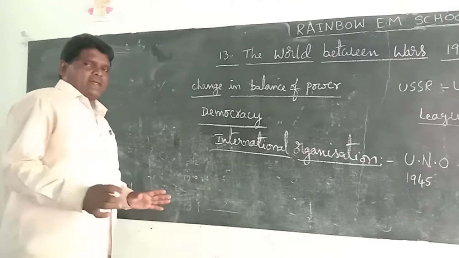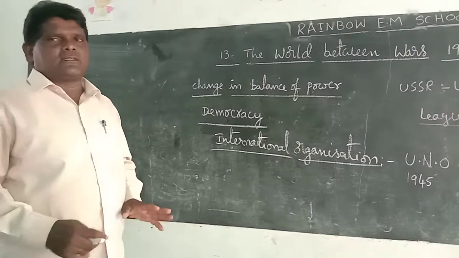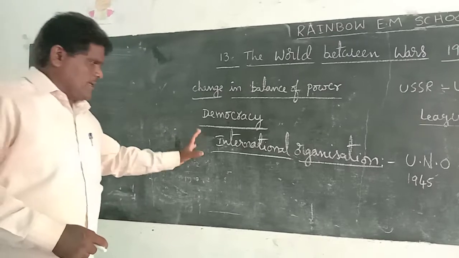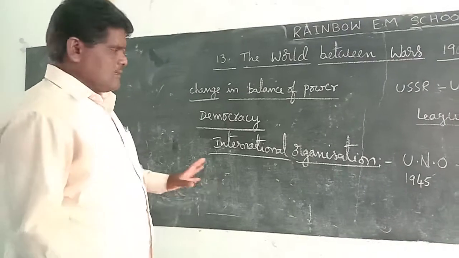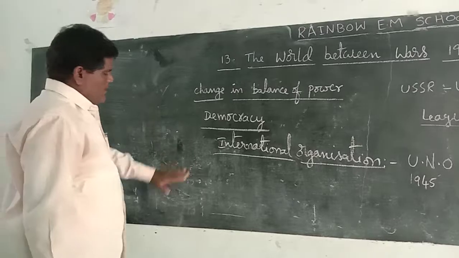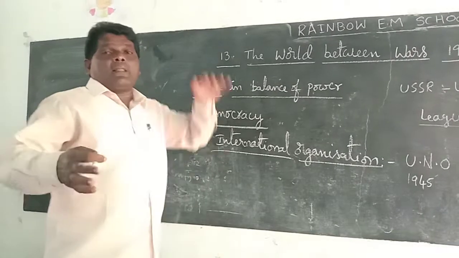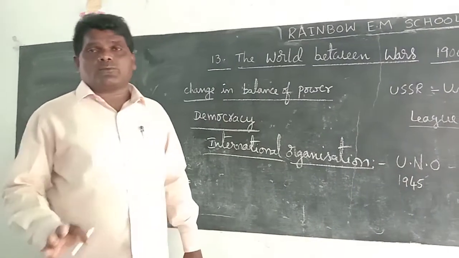The UNO has some important organs, which we will discuss one by one today. Some special agencies are also maintained by the UNO.